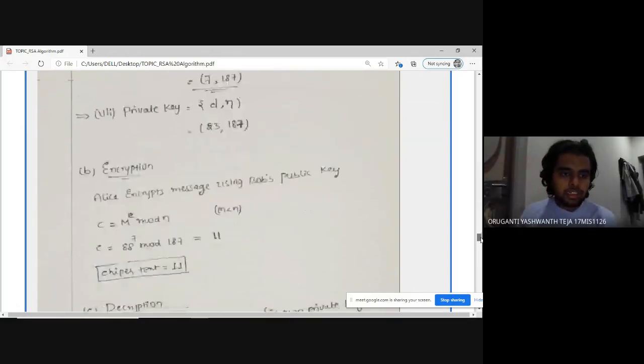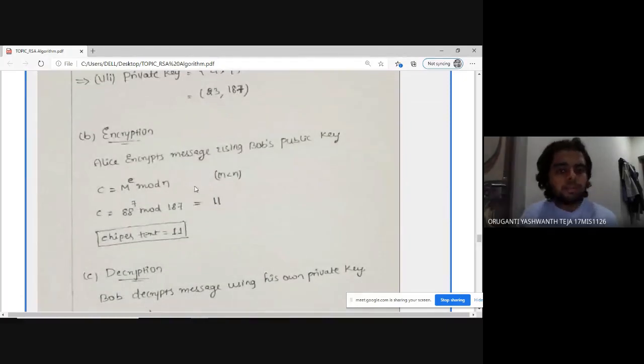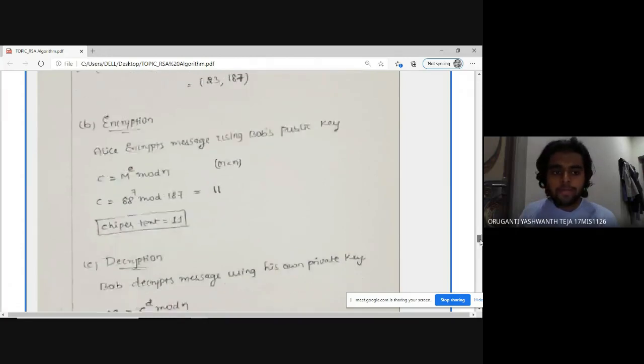So the encryption. In encryption, Alice encrypts the particular message using Bob's public key. As I have told before, C is the ciphertext and M is the message in the question. E is the public key. So by putting all those values in this equation, we'll get ciphertext as 11. So the size of the ciphertext is 11.